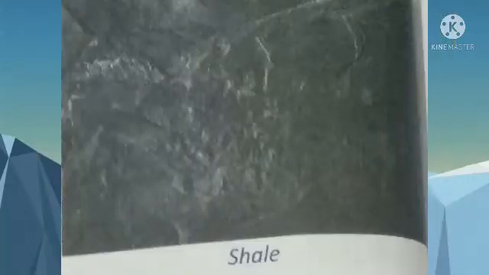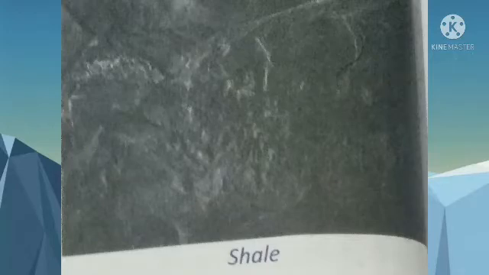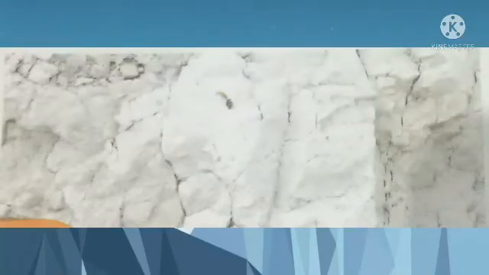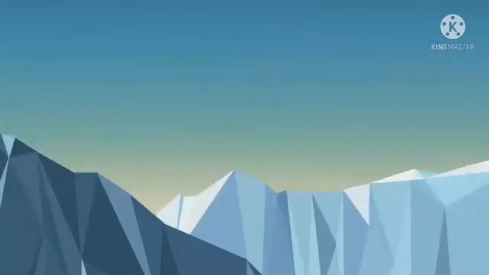Next, shale. It is made of solidified clay and comes apart in thin layers. It is used in making bricks and cement. Limestone. It is a rock with fine grains that are quite soft. It contains the mineral calcium and tiny bits of animal cells. It is used in making many things such as whitewash, paint and cement. Many sedimentary rocks have fossils in them because along with bits of rocks, animal and plant remains also get deposited during the rock formation.